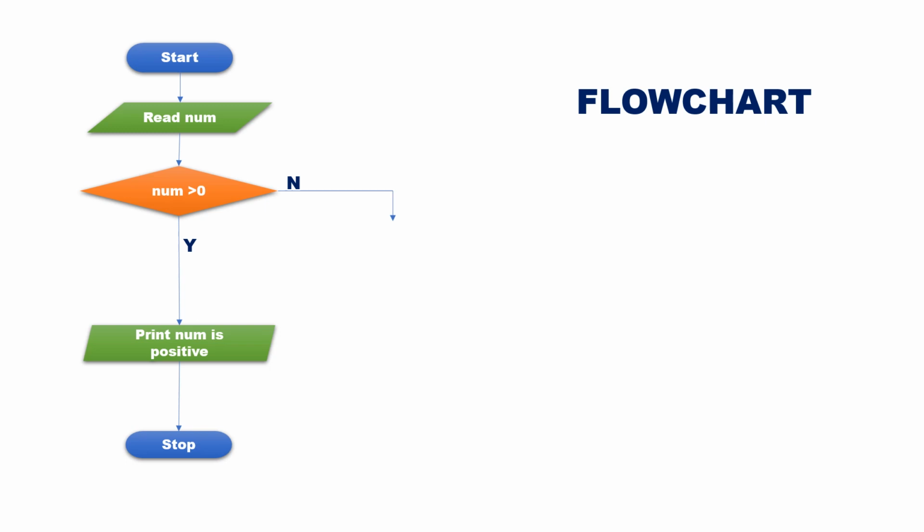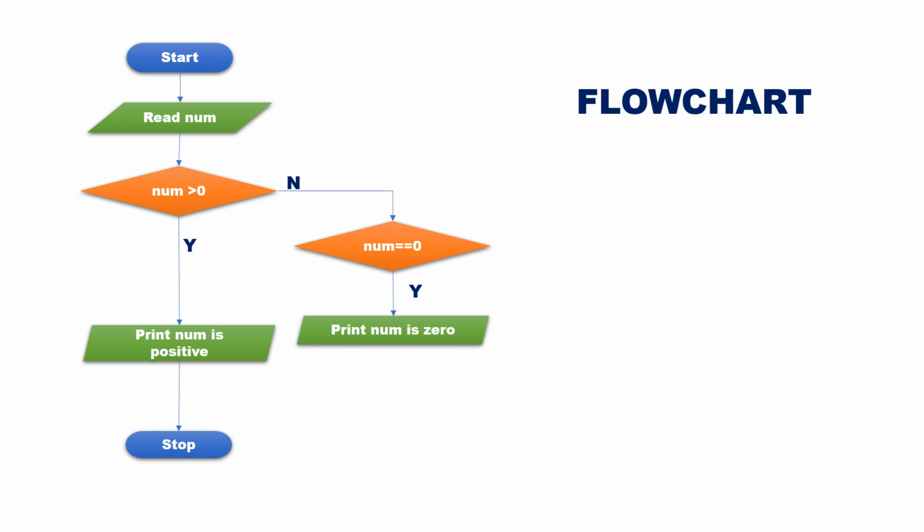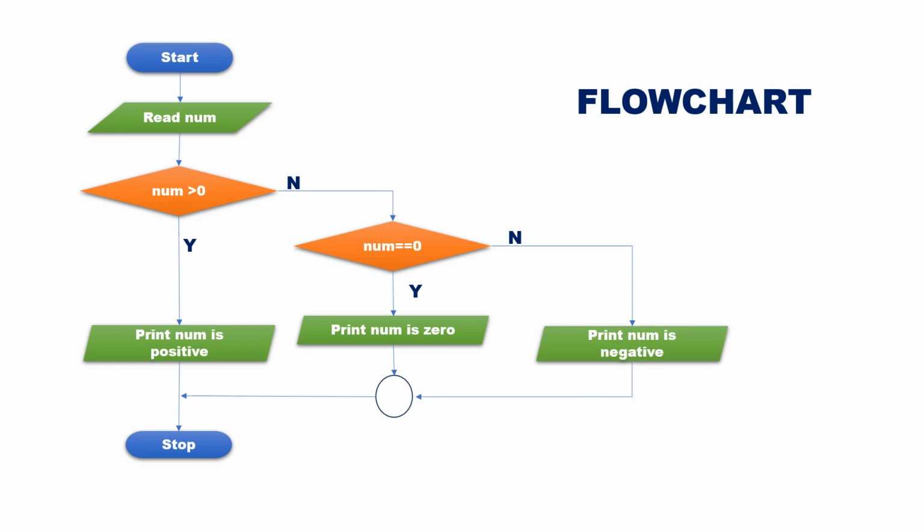Either the number can be 0 or the number is negative. Check if the number is equal to 0. If the answer is yes, print number is 0. Then go to stop. If the answer is no, print number is negative. And go to stop. This is our complete flowchart.